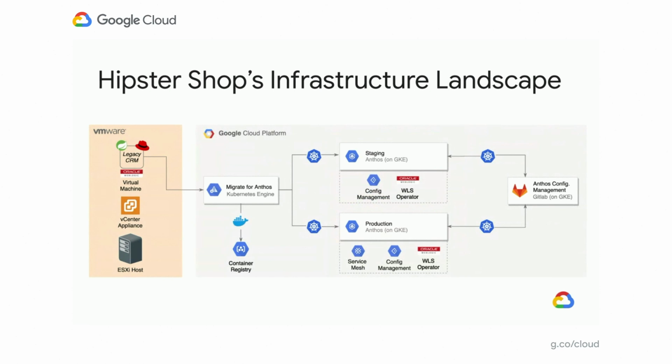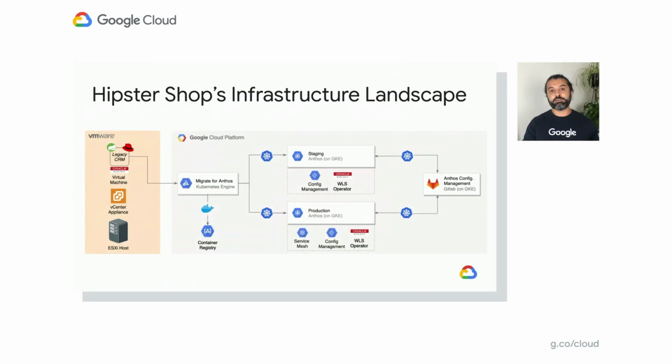Now, sometime later, over time, we've turned that service into a number of microservices. And at that point, we can really start to get the value of Anthos Service Mesh. We can look at the topology, we can get the metrics, we can start setting SLOs per service, and we can really start to incorporate some of those SRE best practices. So hopefully that gives you an idea of the life cycle of an application going from a virtual machine inside VMware all the way to microservices inside of Anthos.